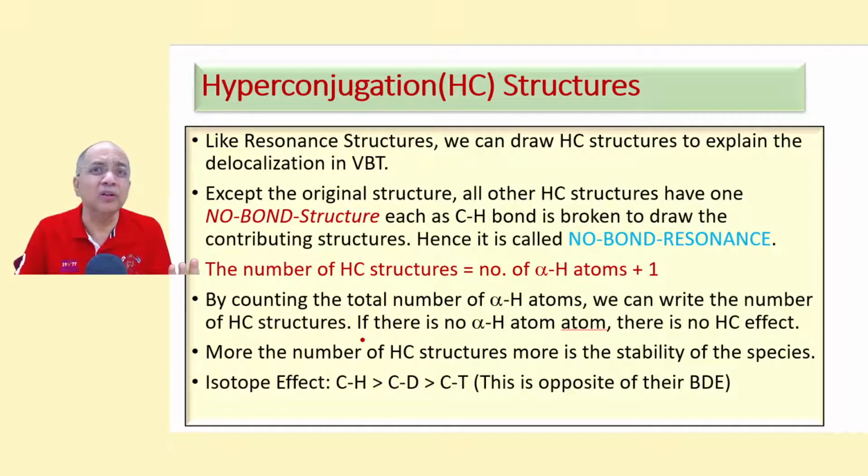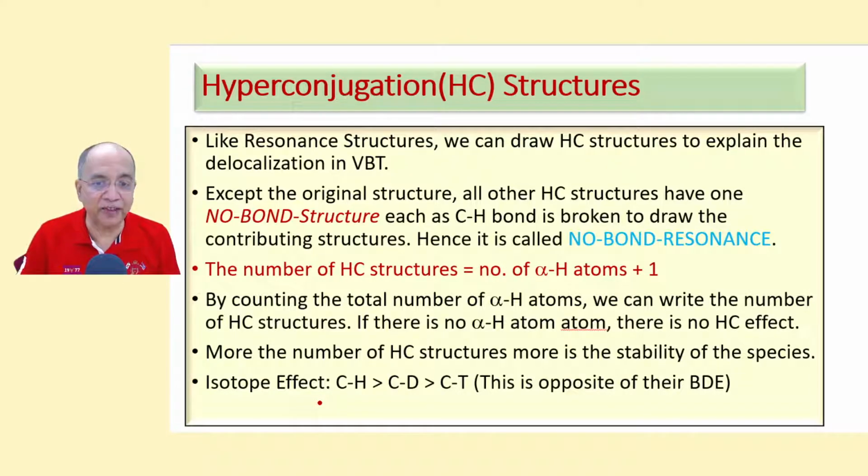We may not even draw. Drawing is monotonous, but just count the number of alpha hydrogen atoms and say that such a species will have this many hyperconjugation structures. If there is no alpha hydrogen atom, then there is no hyperconjugation. The more the number of hyperconjugation structures, the more is the stability of the species.